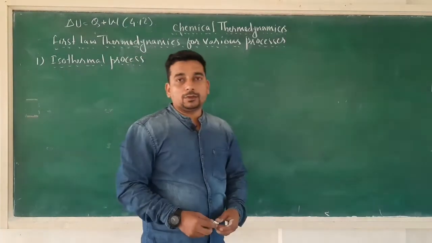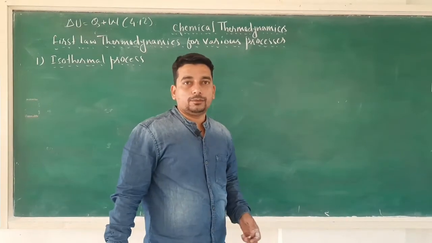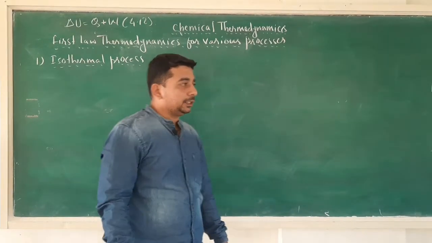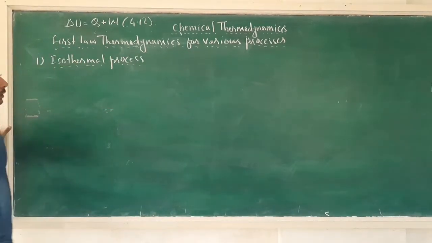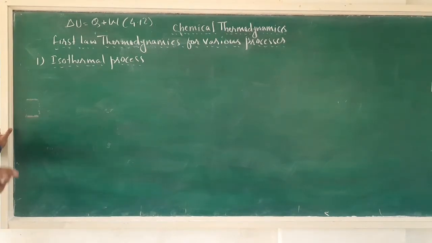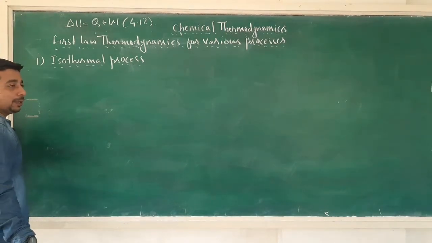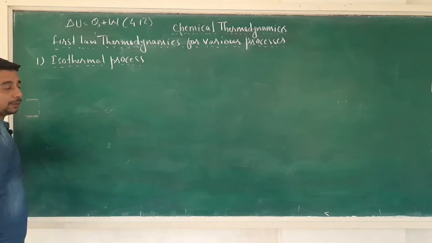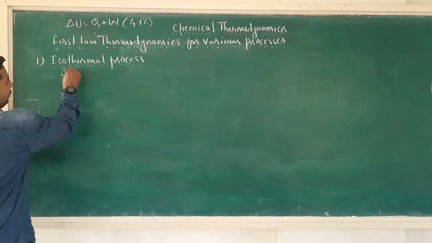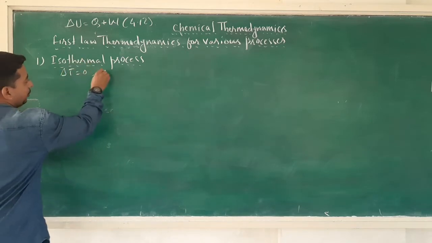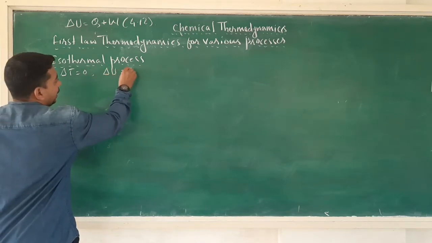First law of thermodynamics for various processes. The first one is isothermal process. Now in case of isothermal process, we know that the temperature of the system remains constant throughout the transformation. So delta T is equal to 0. As delta T is equal to 0, there is no change in internal energy of the system.